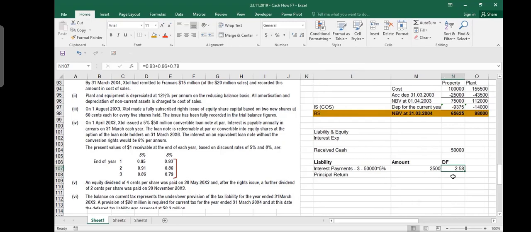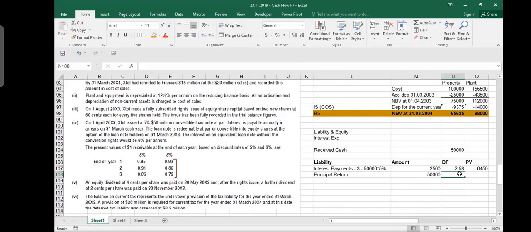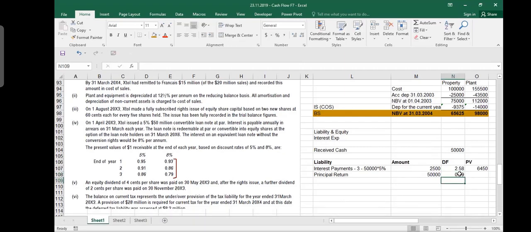Understood? Yes, sir. So the present value of this liability is this multiplied by this, 6,450. And then I have to return the principal, which is 50 million, after 3 years. What is the discount factor after 3 years? Which one should we take? 8%. Always, discounting and compounding will be done at 8%. 5% is the coupon rate, the interest rate. We only calculate how many dollars we have to give. But when you do compounding and discounting, you do it with the market rate.